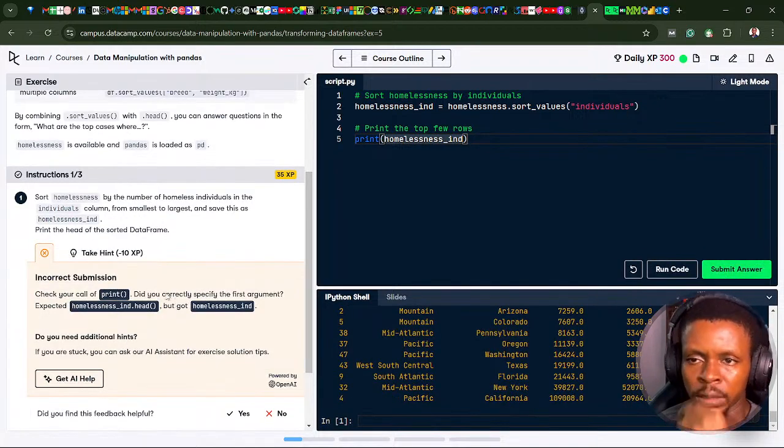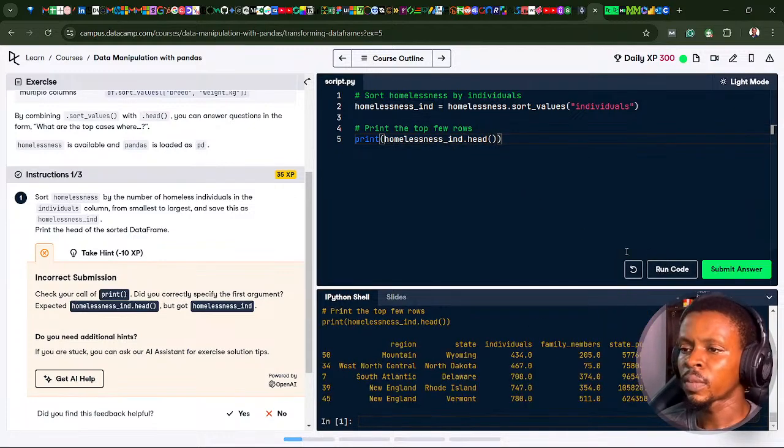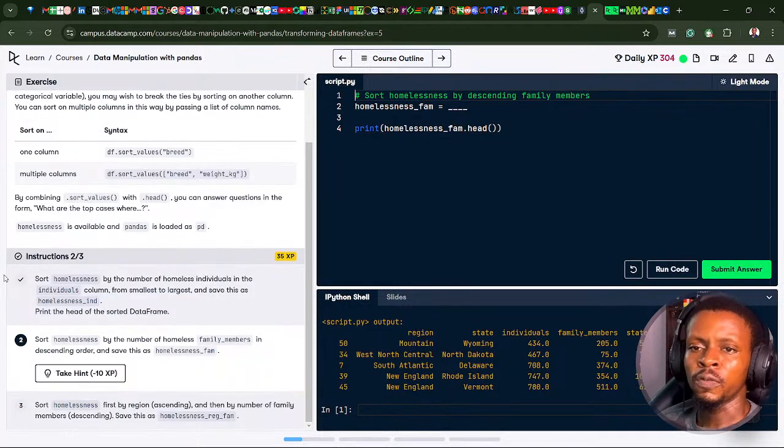Oh, we didn't get it. Let's see. Cool, I didn't include the head column here. In the print, I'm supposed to include dot head here. So let's see the first 5 rows. They only want us to show the first 5 rows. Let's submit that again. Voila, we got that.